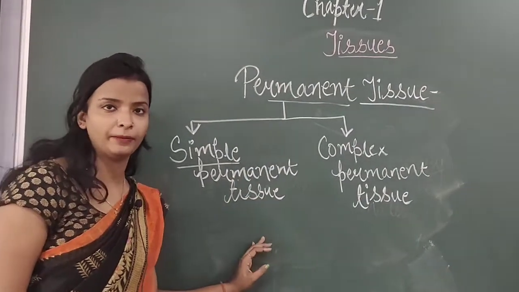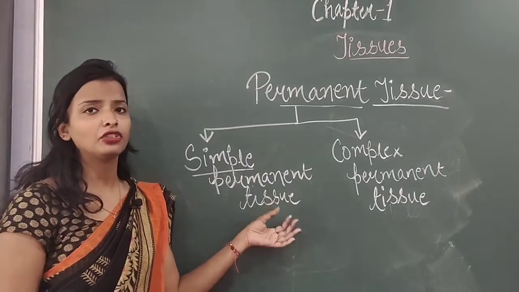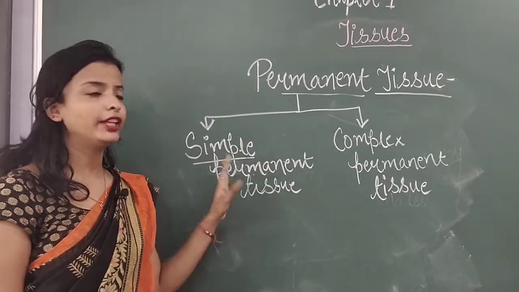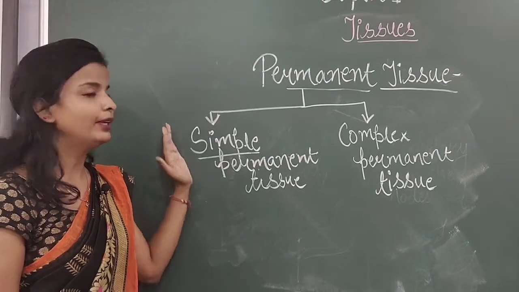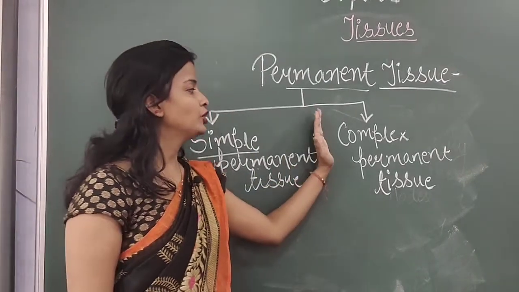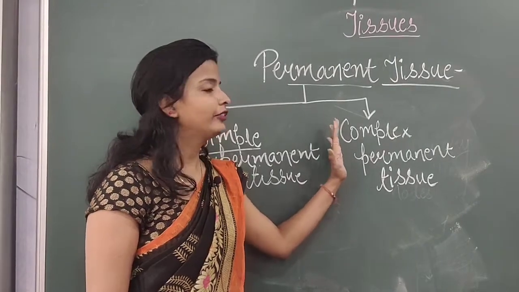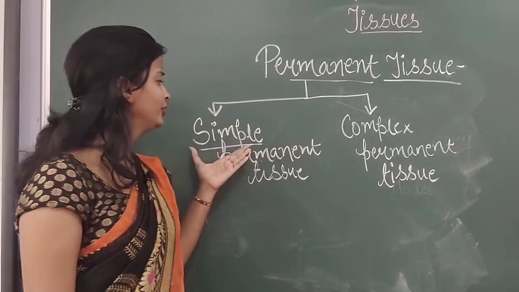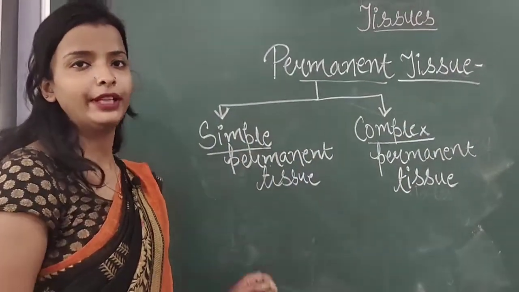perform the same function. Means somewhat other differences are there in their structure or a little bit in function, but overall they have the same function, or they have simple functions. So that is why they are considered simple permanent tissue. And when we talk about complex permanent tissues, they do not have a simple but a complex structure. So this is the basic difference between simple permanent tissue and complex permanent tissue.